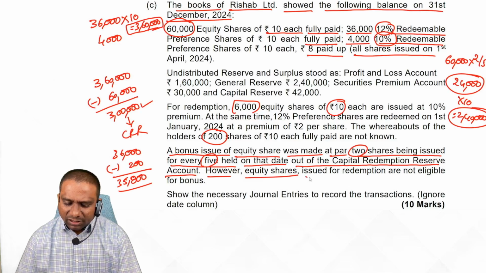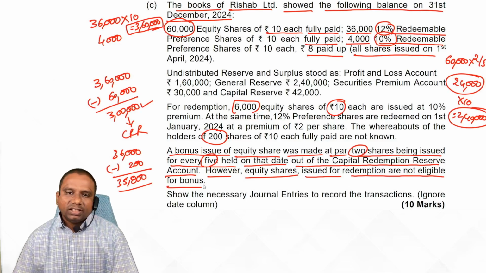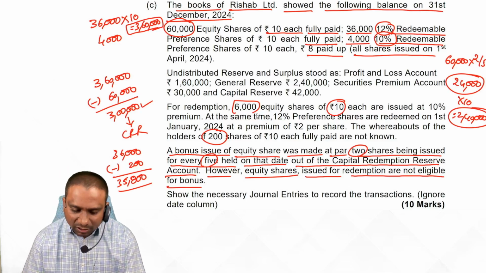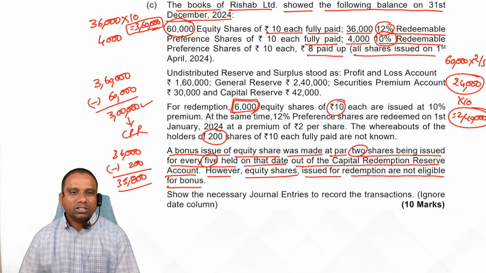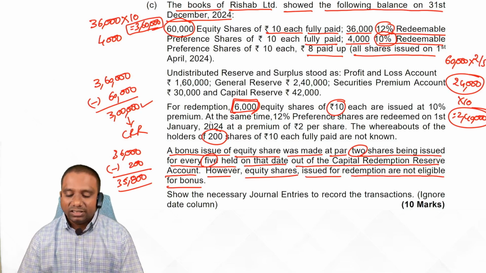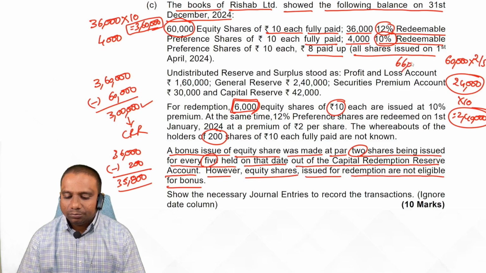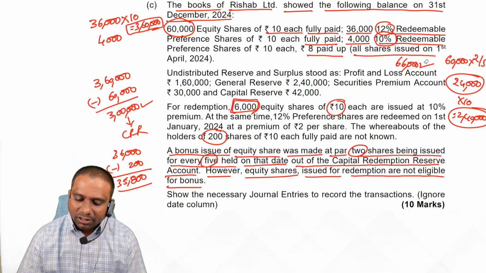However, equity shares issued for redemption are not eligible for bonus. See, here we have issued fresh equity shares. They are not eligible for bonus. Suppose if they are also eligible, then total number of existing shares are 66,000. Is it clear, students? Yes.